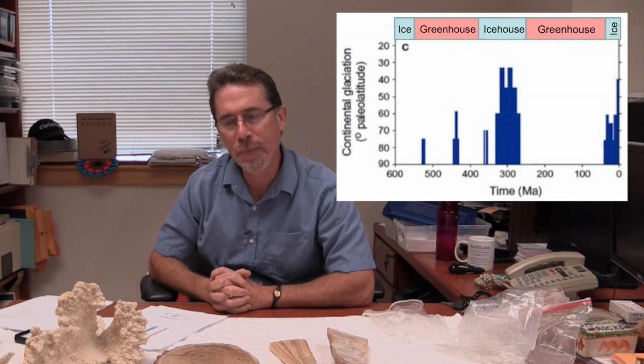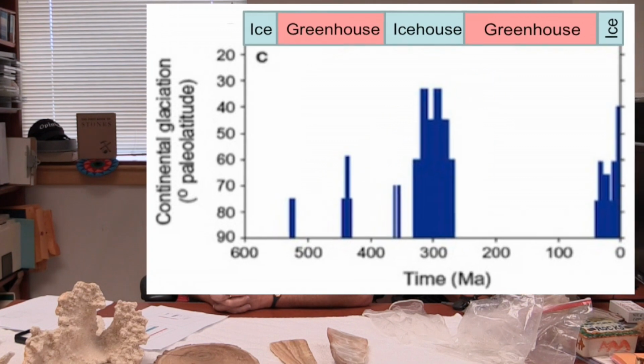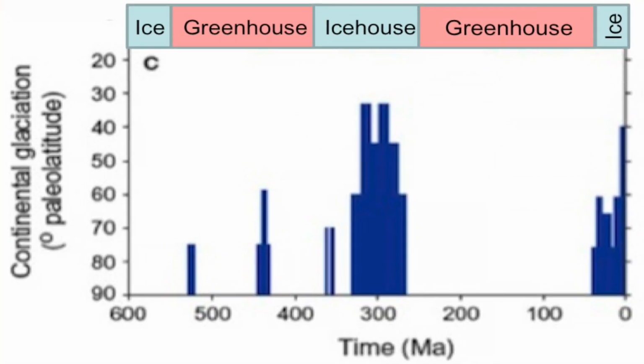Okay, so let's consider how climate has changed through geologic time. The next figure we're looking at is a diagram that shows glaciation as a function of latitude on the y-axis and time on the x-axis for that Phanerozoic period, right? The last approximately 600 million years. All right, so when we have glaciers coming down to low latitudes, that means it's cold, right? When we have no glaciers at any latitude, like here, that means it's warm, right? This period of time back here, around 300 million years before present, glaciers coming all the way down to 40, 35 degrees latitude. That's a very cool time. Last 40 million years or so, very similar situation.